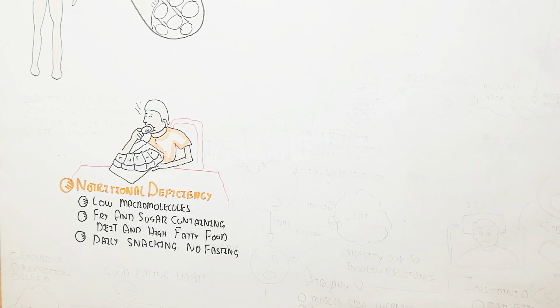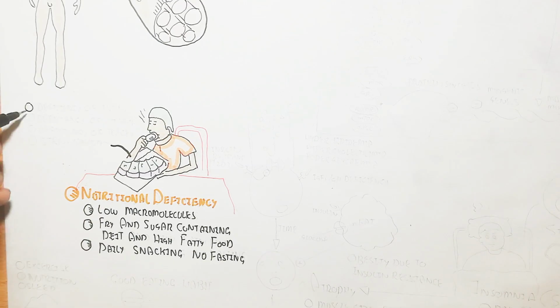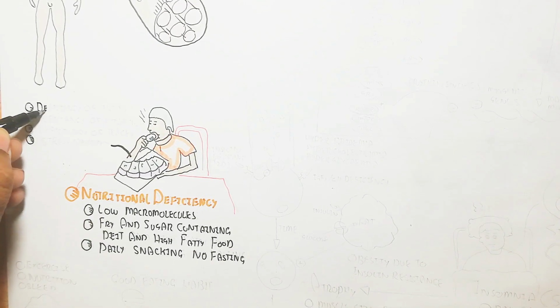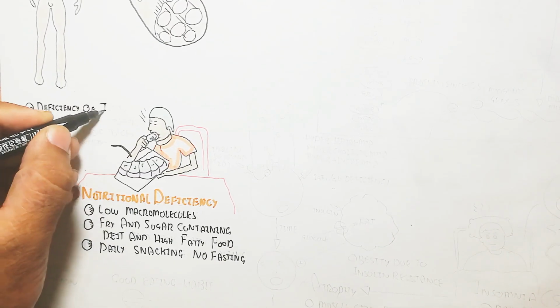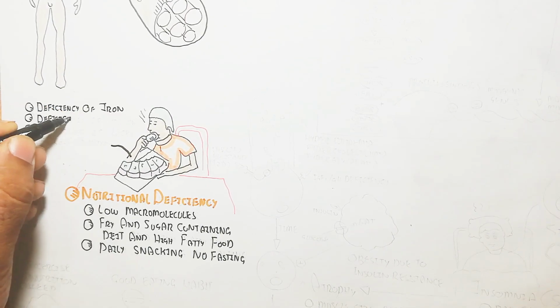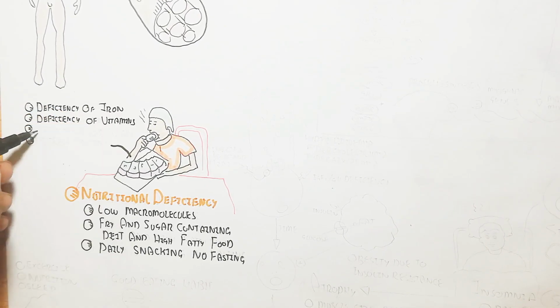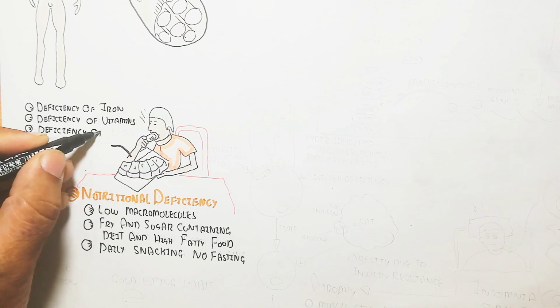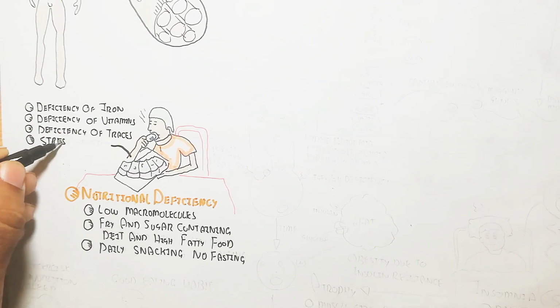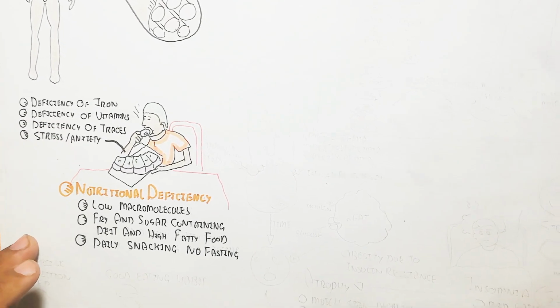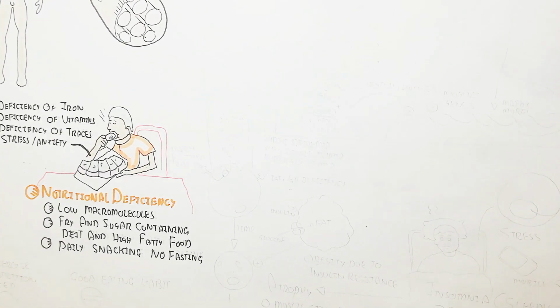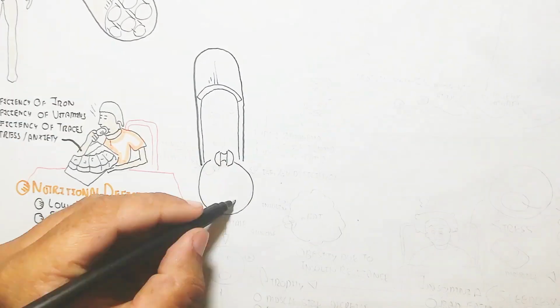This is the person who eats food with a deficiency of iron and a deficiency of vitamins, basically vitamin E, vitamin K and vitamin C. So, the deficiency of trace minerals, and stress and anxiety due to this food eating habit.